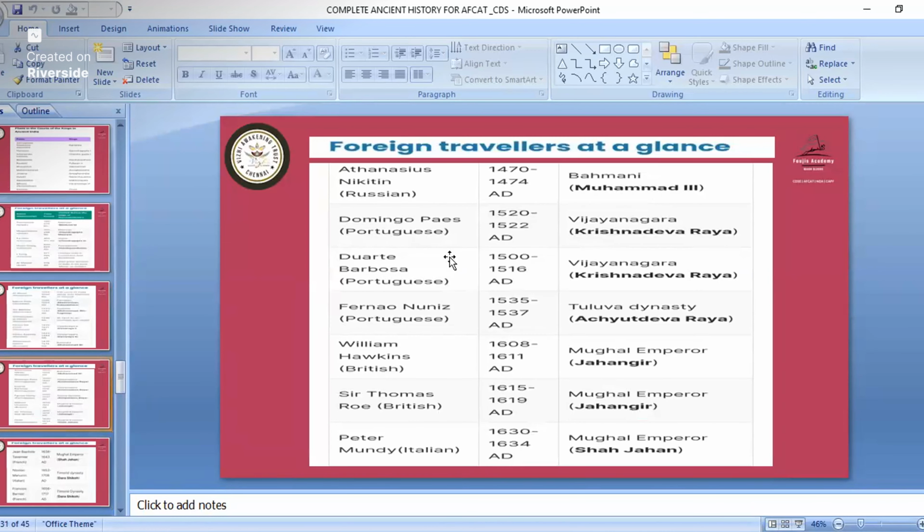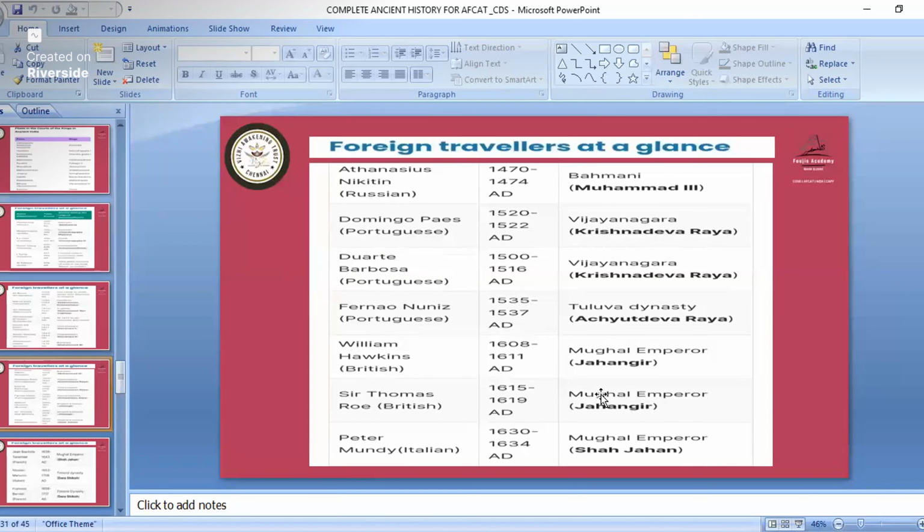Domingo Paes, Portuguese traveler. He came during Krishnadevaraya, during the Vijayanagara kingdom rule time. Then Duarte Barbosa, he came during Krishnadevaraya, many persons have come. So Domingo Paes and Duarte Barbosa. These are not of that much importance, but okay, we are mentioning.